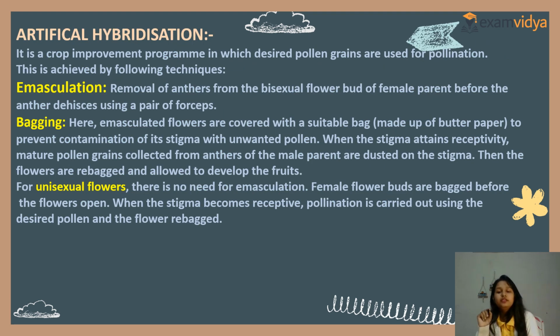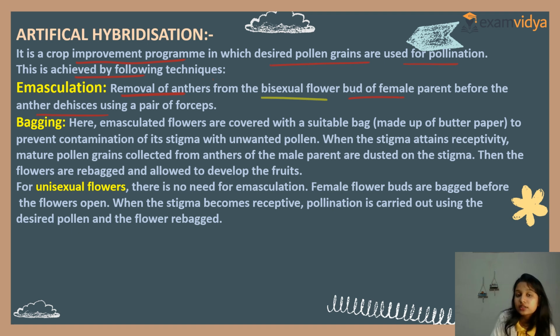Now, artificial hybridization. What is artificial hybridization? You will see it in crop improvement. It is a crop improvement program in which desired pollen grains are used for pollination. This can be achieved by different techniques. For example, removal of anthers from the bisexual flower buds of the female parent before anther dehiscence, using a pair of forceps. Emasculation means removal of anthers.